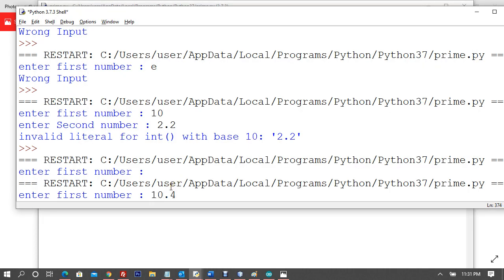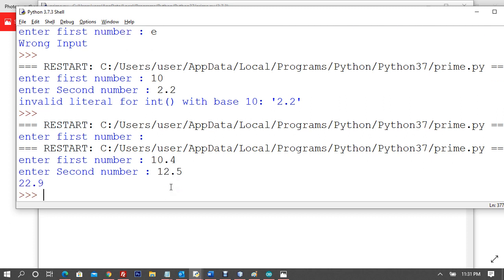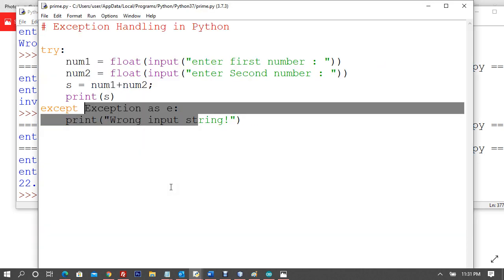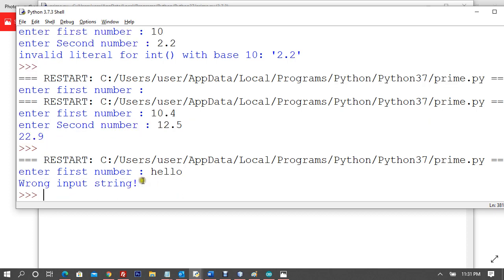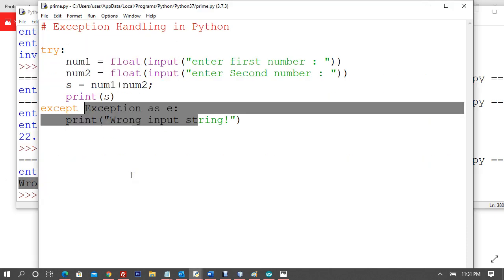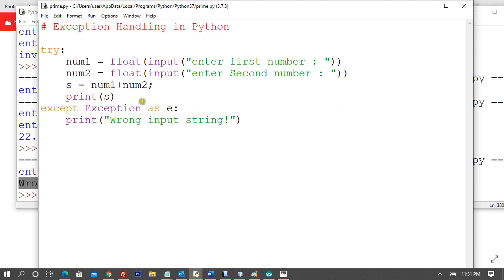So I'll say 10.4 and 12.5, 22.9, so we don't have any exception. But even if I supply int, it's not going to generate any exception. But if I say hello, what is hello? Wrong input, right? So you have been able to, this is called try and except block.